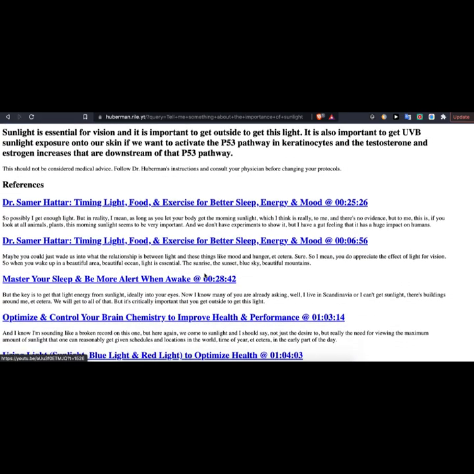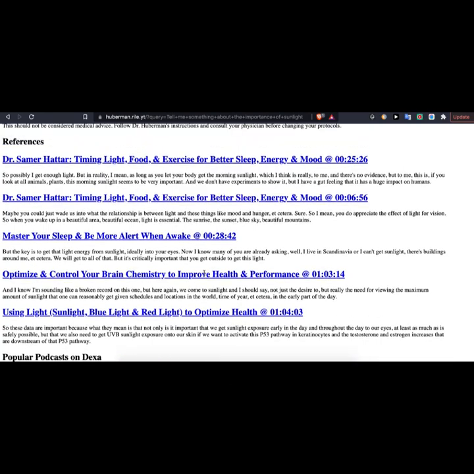So it gives me this kind of summary saying sunlight is essential for vision and it's important to get outside to get this light. It is also important to get UVB sunlight exposure onto our skin if you want to activate P53. So it's quite detailed. And then it goes and gives you references. This to me is the most incredible thing, because I can literally just click on any one of these and just get more context on exactly the thing I care about over 4 or 5 different podcasts.